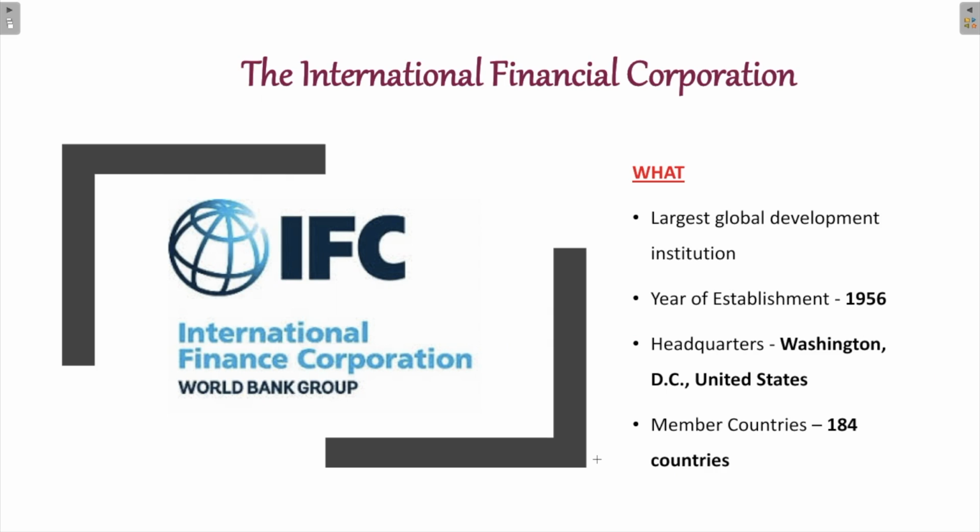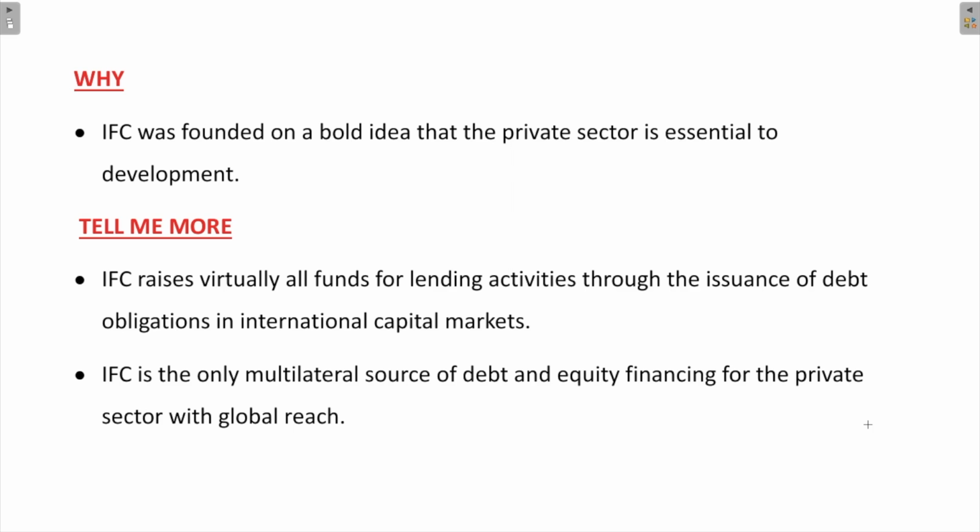Next important organization is the International Finance Corporation, which is the largest global development institution, and it was established in the year 1956. Again, the headquarters of the International Finance Corporation are situated in Washington DC, United States of America. And currently, it has 184 member countries. What is the purpose of coming up with the International Finance Corporation? Why was it formed? It was founded on the bold idea that the private sector is essential to development.